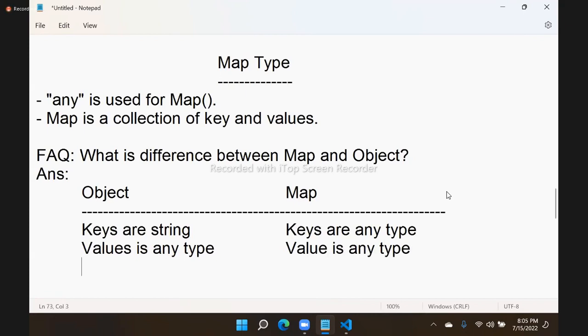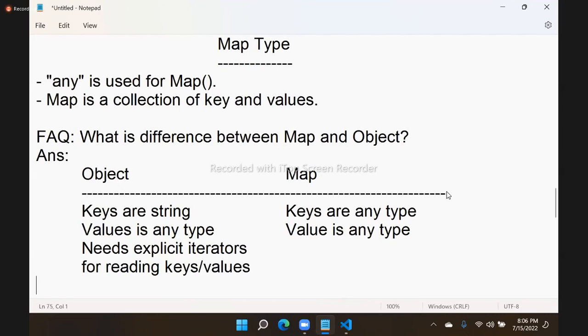Another important difference between object and map is that an object needs explicit iterators for reading keys and values.